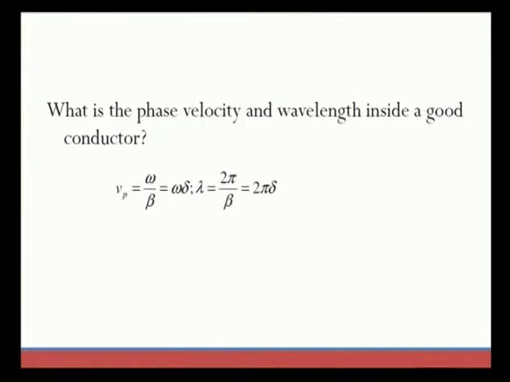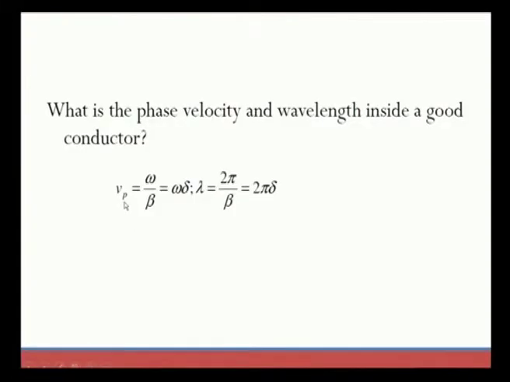Now, if you have a question like this: what are the phase velocity and wavelength inside a good conductor? They are given like this. Phase velocity Vp is equal to omega divided by beta, which is equal to omega delta, because 1 by beta we can write as delta.